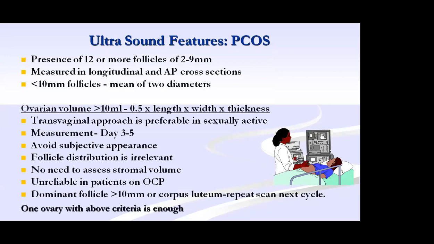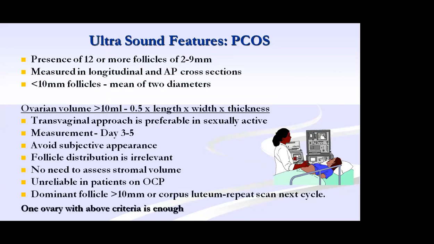As I mentioned, if you want to consider this as PCOS with the ultrasound feature, these findings should be there: 12 or more follicles, each follicle 2 to 9 millimeter. Just like that, you cannot tell that the ultrasound picture shows both ovaries with features of polycystic ovarian disease.